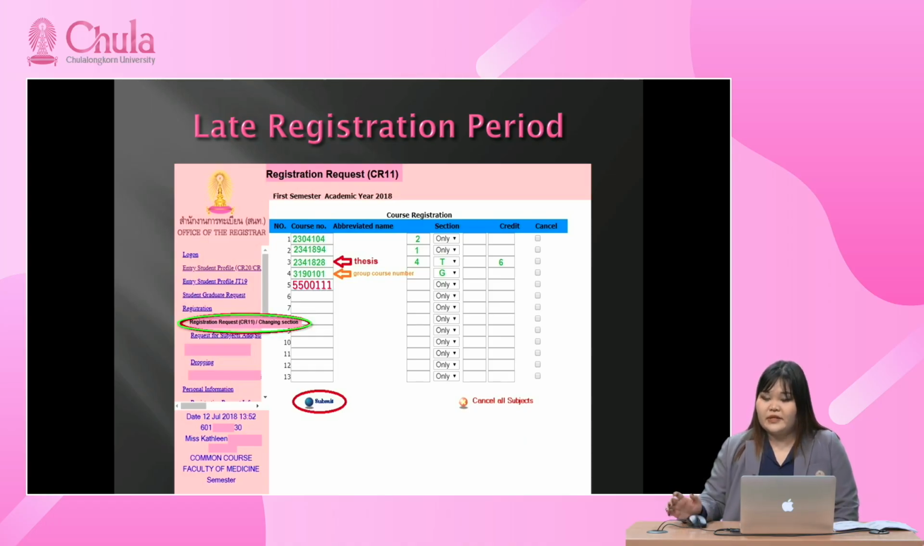Just fill in the registration code. Fill in the course number. For example, you already successfully registered 5500111, and you need to change the section from 10 to 11. You will fill 5500111, and fill 11 in the section blank, and the drop down here will be C for change. Please choose C and then just click submit.